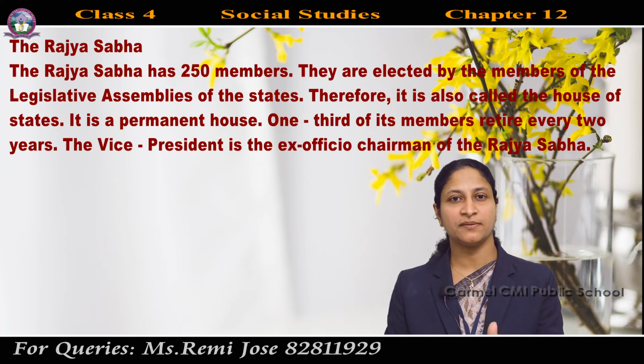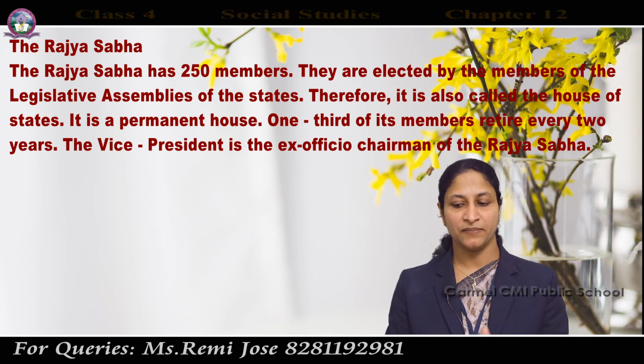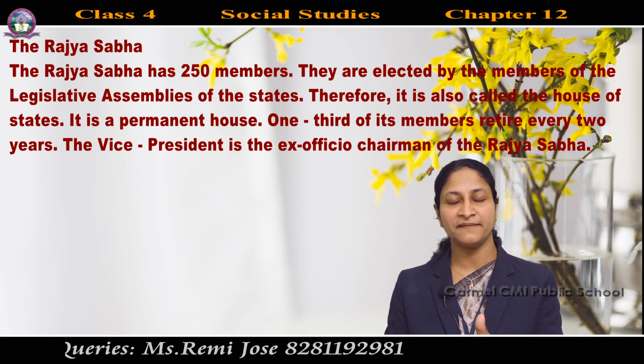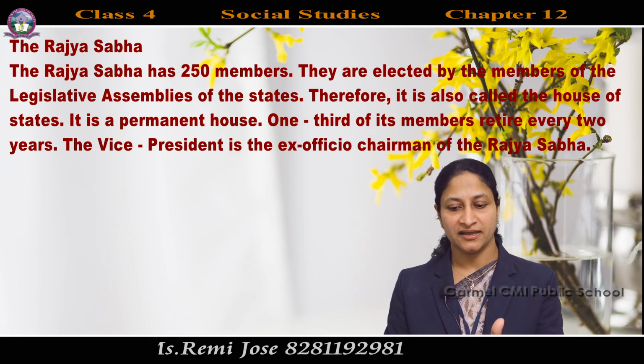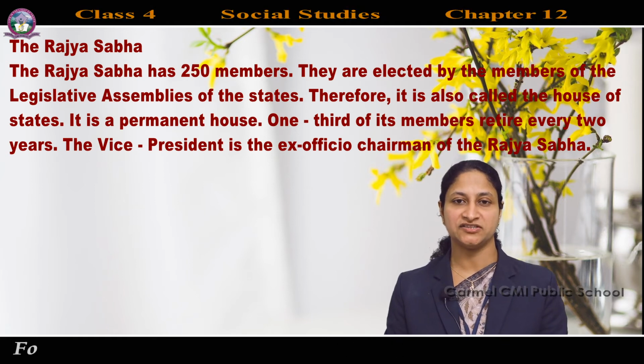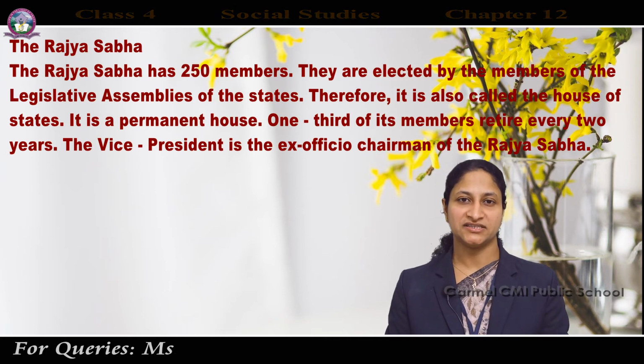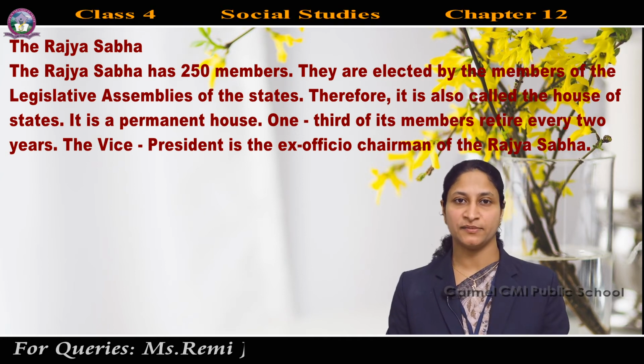Why is the Rajya Sabha or the upper house also called the House of States? Because the members of the Rajya Sabha are elected by the members of the Legislative Assembly. So, it is called the House of States and it is a permanent house.